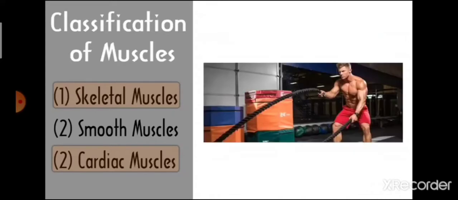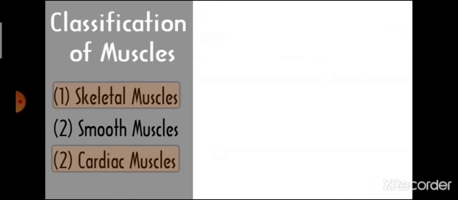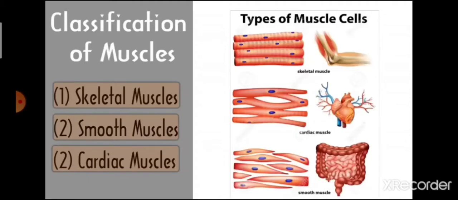We can make it strong by keeping our skeletal muscle and cardiac muscle healthy. If these both muscles become strong, then ultimately our smooth muscle will also become strong. So we have seen the types of muscle, that is skeletal muscle, cardiac muscle and smooth muscle.